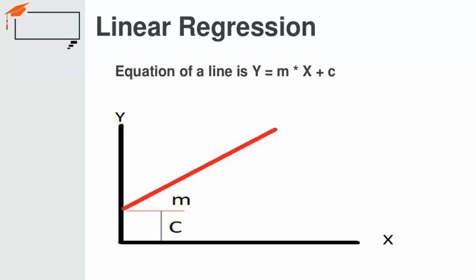So what actually is linear regression? As I said, it's a technique, an algorithm. This line will keep on changing. This red line will keep on changing as you plot between the different data points.